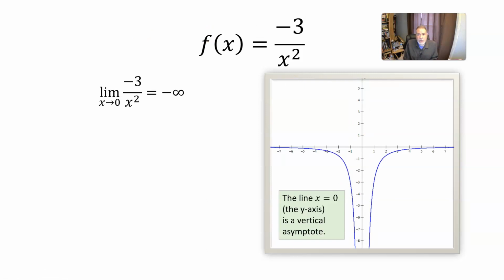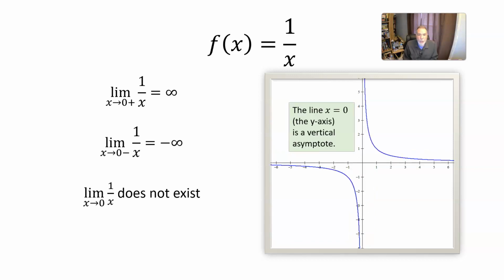Also, the function negative 3 over x squared has the y-axis as a vertical asymptote. And so does the function 1 over x. In each case, the limit as x approaches 0 is infinite, and so as the points on the graph get closer and closer to 0 in the x direction, they go way up or way down in the y direction. And they straighten out, never completely, but they look more and more like that straight line x equals 0, otherwise known as the y-axis.